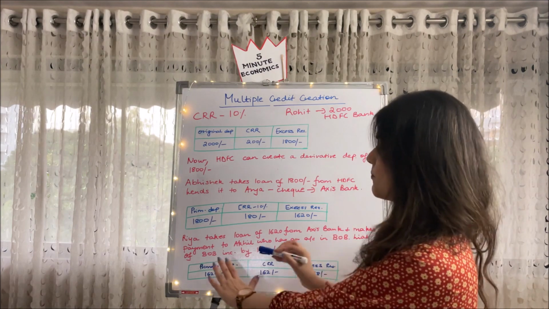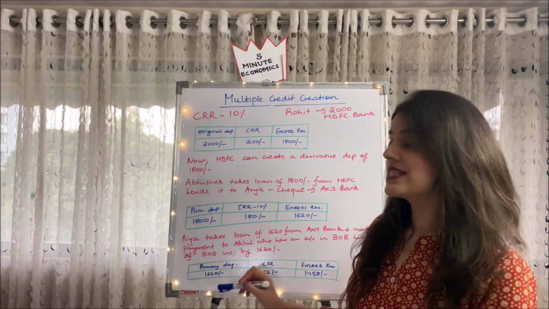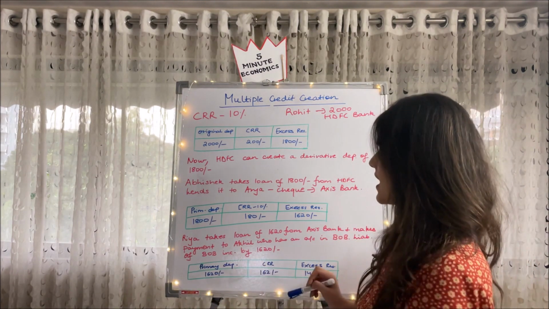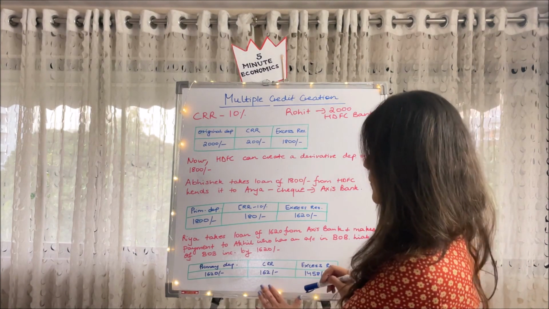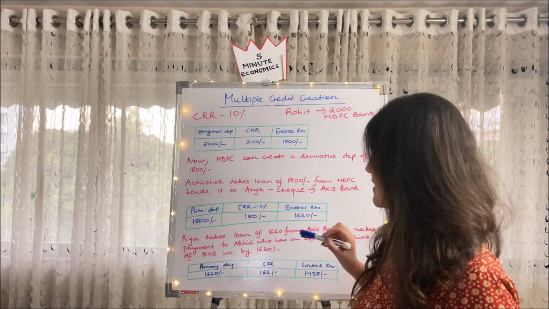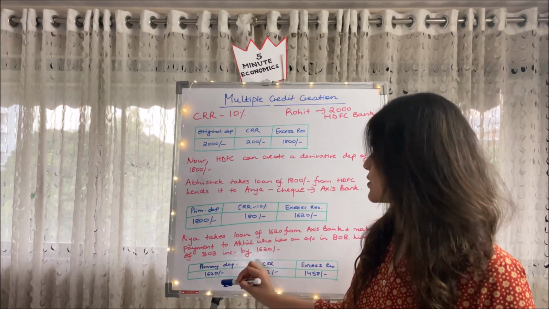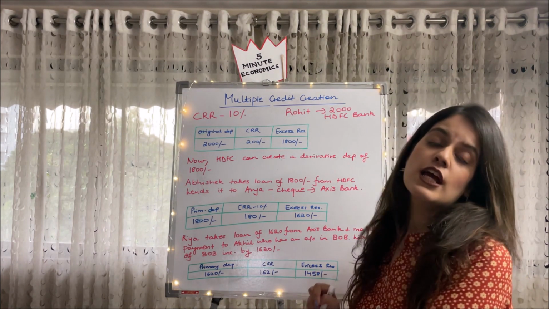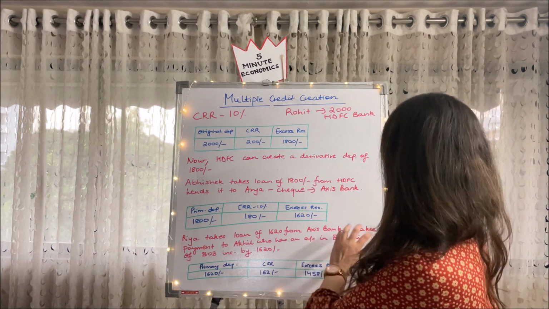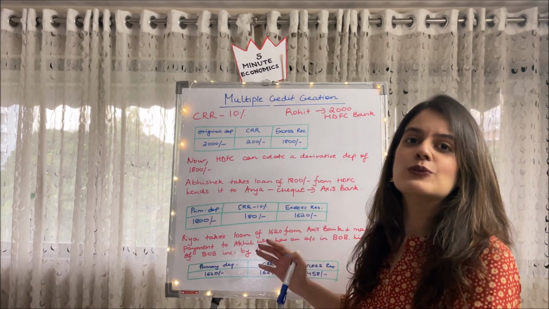So now a primary deposit of 1620 is there in BOB, whereas CRR being 10%, we have to keep 162 rupees aside, and subtracting 162 from 1620, we get 1458, which is the excess reserve which Bank of Baroda has, and it can further use it for lending.